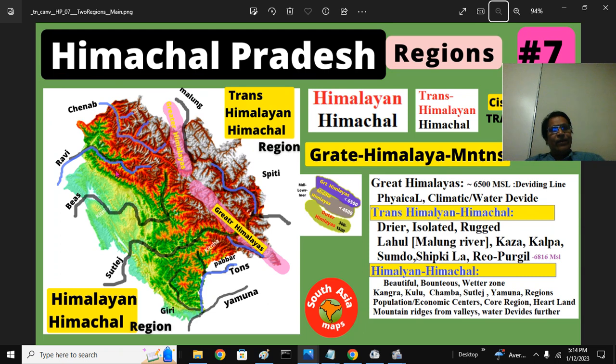This is the Dhauladhar Range. Beneath the Dhauladhar, you can see the Beas River Valley, almost the Kangra region. This is the Kullu region where the Beas River originates, and this is the Chenab River or Chandra River, Bhaga River. This is still a Cis region. It's not across. Across is the Malung River.